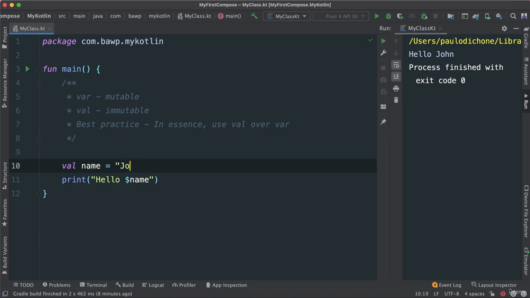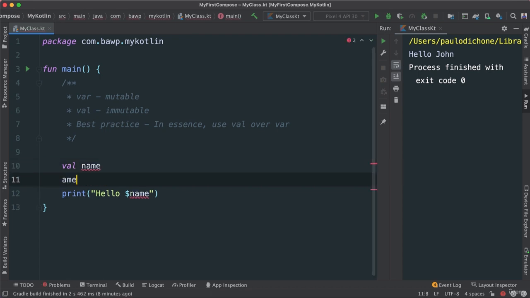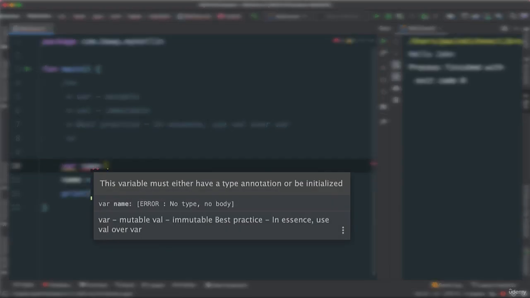What I mean by that is that I obviously cannot just have something like that and go down and say name is equal to James. Okay, first of all, this is immutable, so this is not going to work. But even if I change this to var to make it mutable, we're still going to have a problem because you're going to say this variable must either have a type annotation or be initialized. What does that really mean?